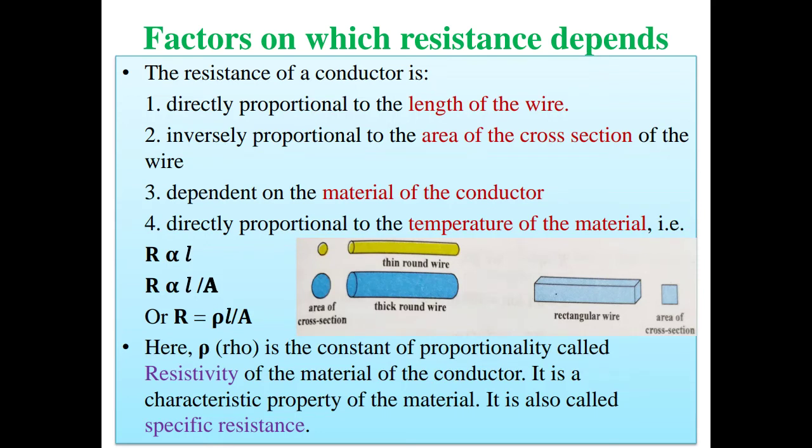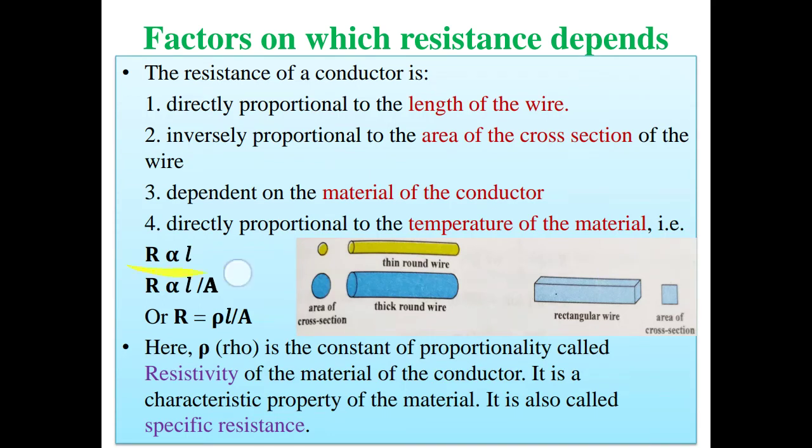passing through the conductor increases due to the increase of temperature, and that's why resistance increases and the amount of current decreases. That's why it is suggested while doing these practicals that we should take out the key. After taking one reading, take out the key and note the readings, and again fix the key and note another reading. So again and again we are taking out the key, or switching off our circuit, so that the temperature of our circuit should not increase, due to which its resistance should not change.